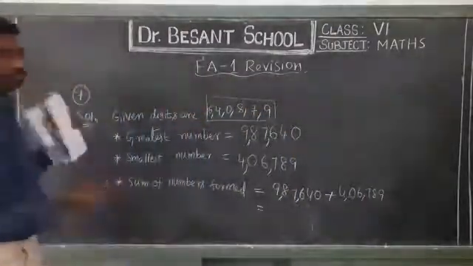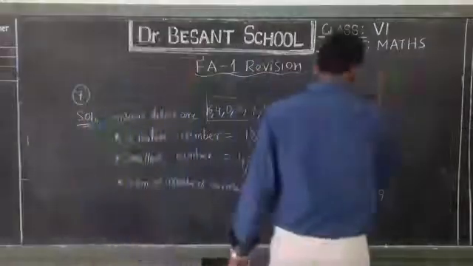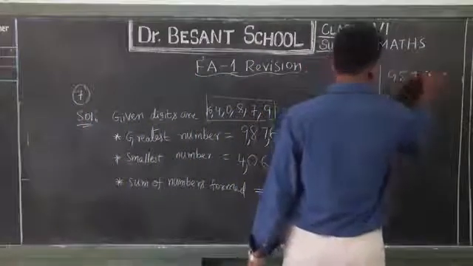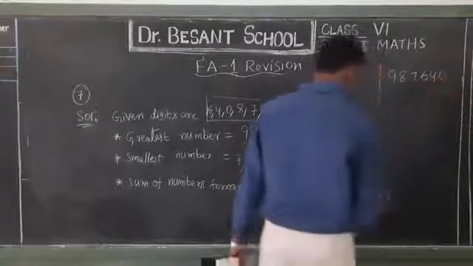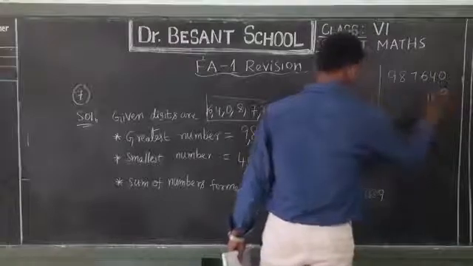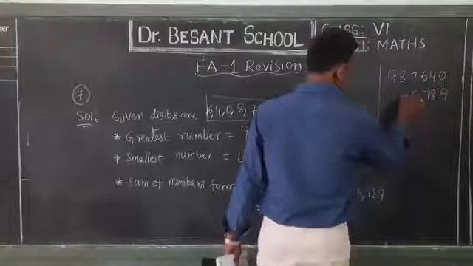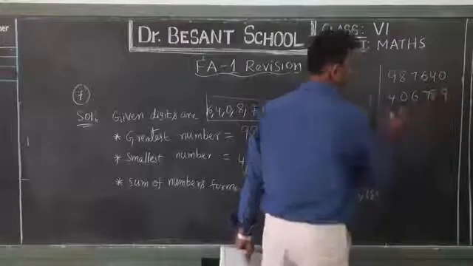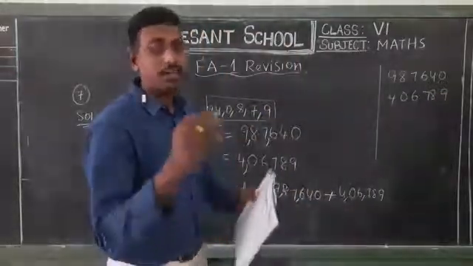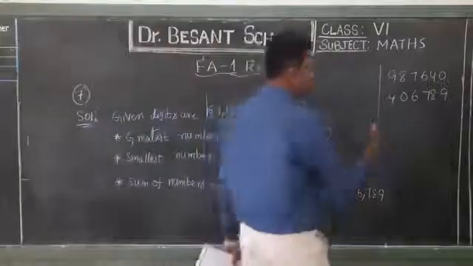Okay, let's do it in the rough part. Write down the digits 987640. Below that, 406789. You have to start from the right side so that you can keep the numbers according to their corresponding places. Now start adding them.